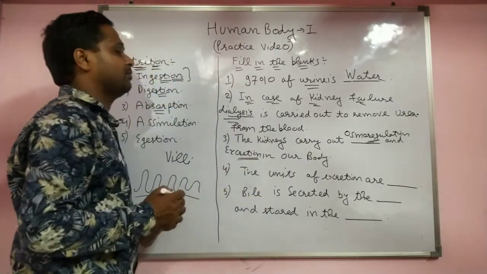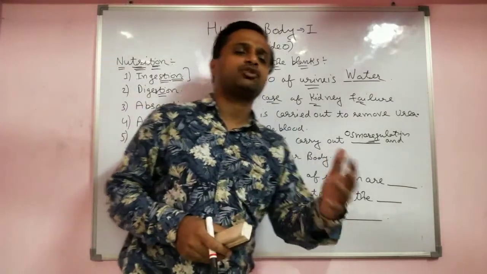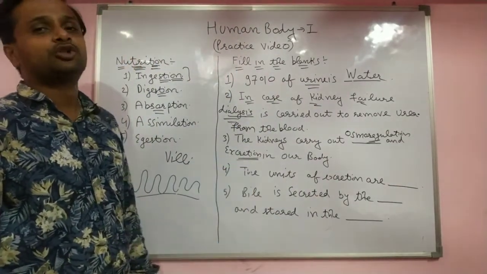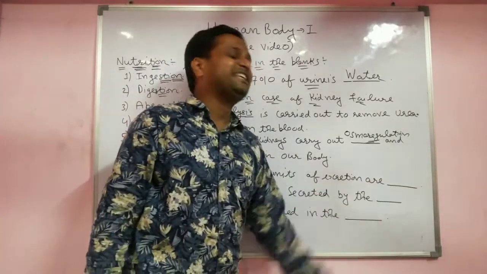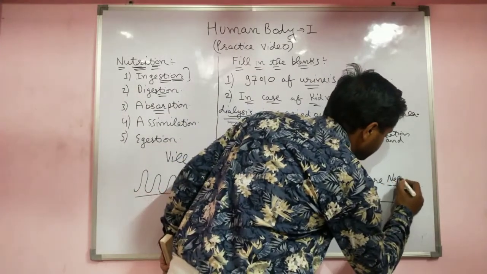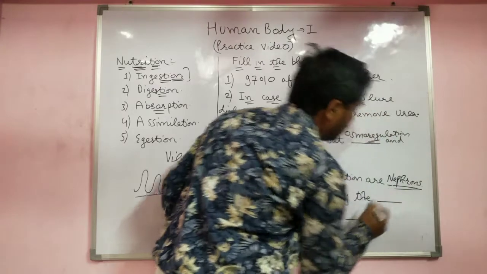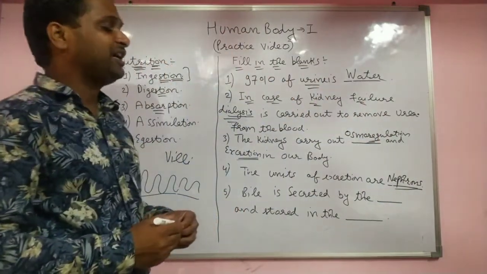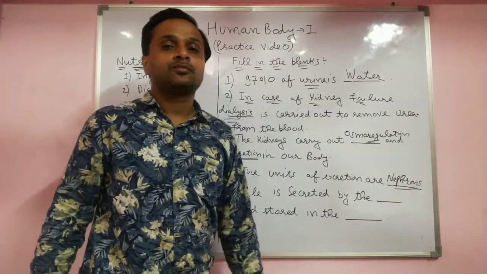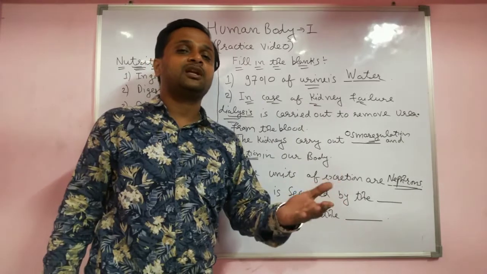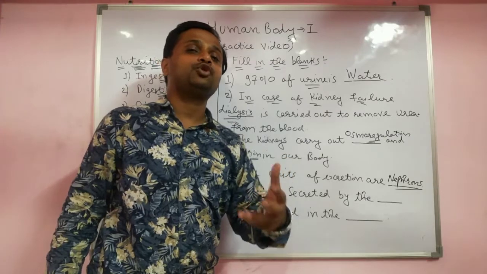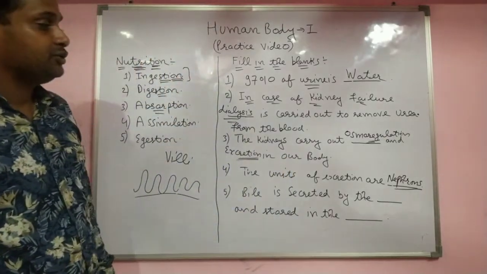Kidney helps in excretion also, removing extra things which our body does not require, and it controls the creatinine value also. The unit of excretion is called the nephron. Nephrons have the Bowman capsule which helps to filter the blood. After filtering, the urine goes into the ureter, then into the urinary bladder, and comes out through the urethra.